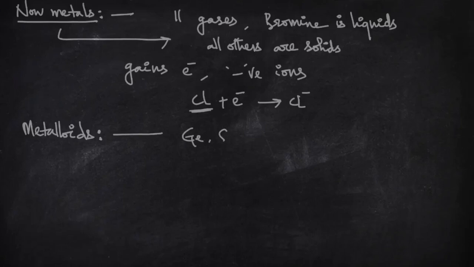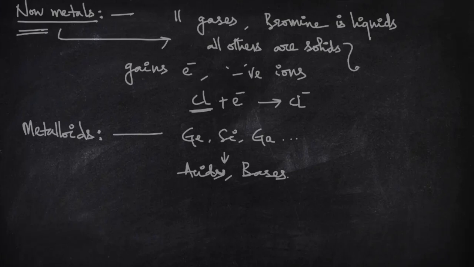Germanium, silicon, gallium are examples of metalloids, and these can react with acids as well as bases. Non-metals will not show the properties shown by metals, that is, they won't show sonority, malleability, ductility, and they are not good conductors of electricity and heat.